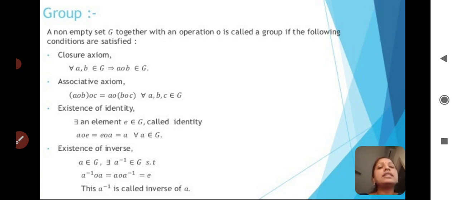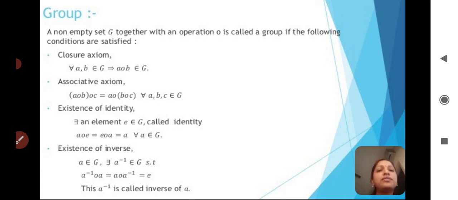Then we can say that A inverse is called the inverse of A. So for every element in G, there must exist A inverse belongs to G such that A inverse binary operator A is equal to A binary operator A inverse, and E should come. Then we can say A inverse is called the inverse of A, and A is also called the inverse of A inverse. Both ways we can say.